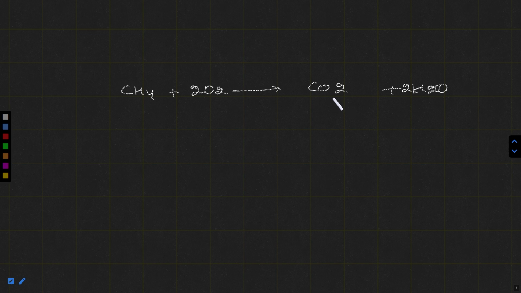Here, what is happening is the combustion of methane. In the presence of oxygen, it produces carbon dioxide and water, along with some heat energy. The point is that this equation is completely balanced. We can say one molecule of CH4 is reacting with 2 molecules of O2, producing 1 molecule of CO2 and 2 molecules of H2O. Or we can say 1 mole of CH4 reacts with 2 moles of O2, producing 1 mole of CO2 and 2 moles of H2O.